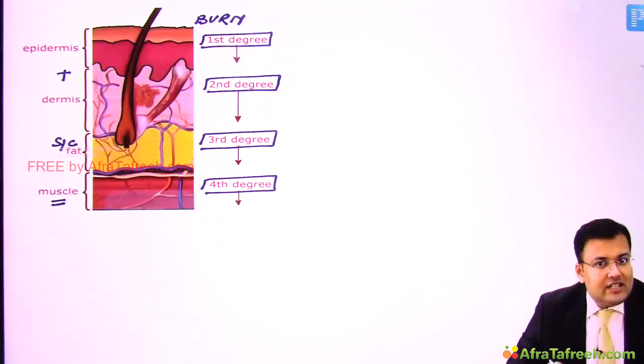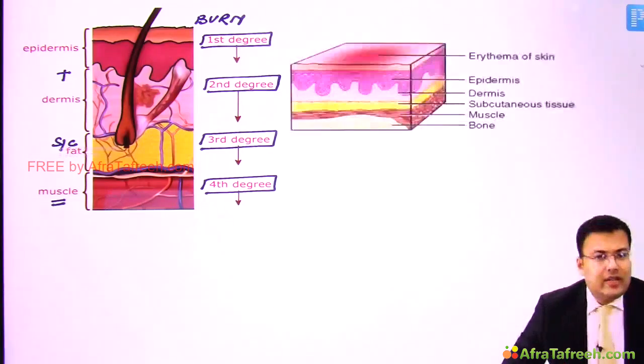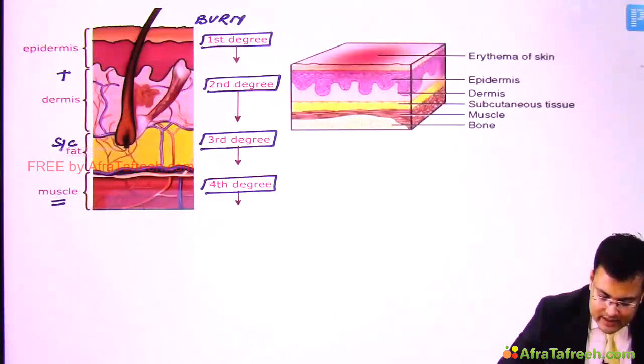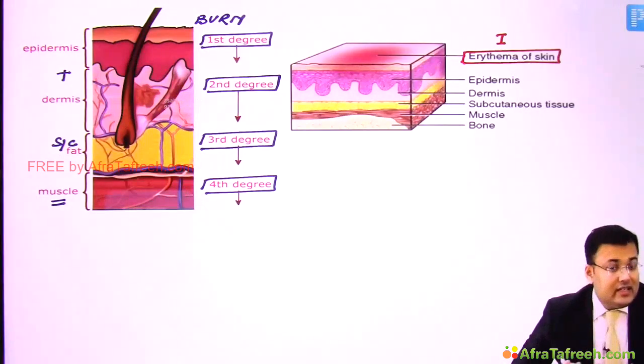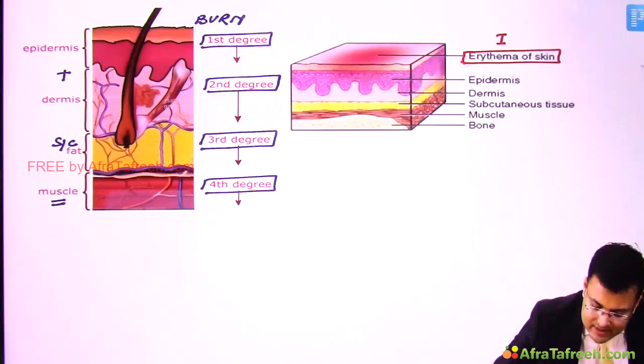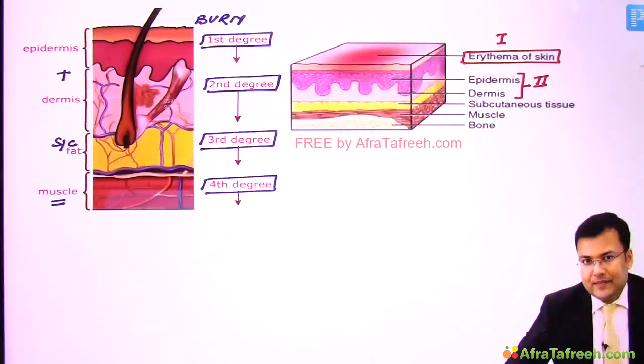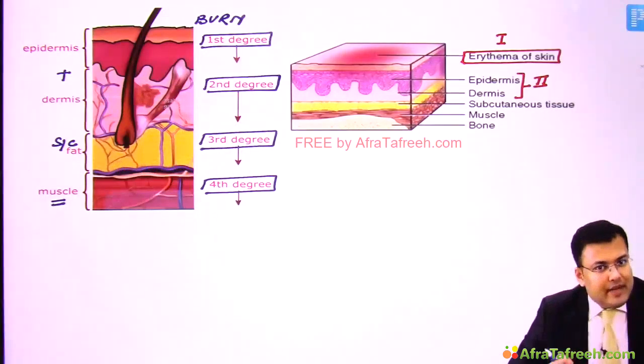Now see the staging of pressure ulcer. Now see, in pressure ulcer what happens? In stage 1, there is only erythema of skin. See, the skin is intact. There is only erythema of skin. What happens in stage 2? There is involvement of epidermis plus part of dermis. So there is involvement of epidermis plus part of dermis in stage 2.